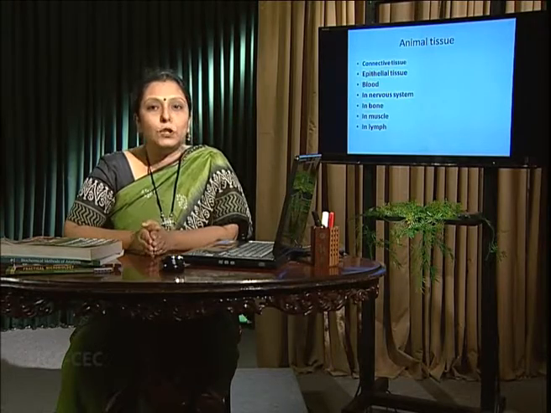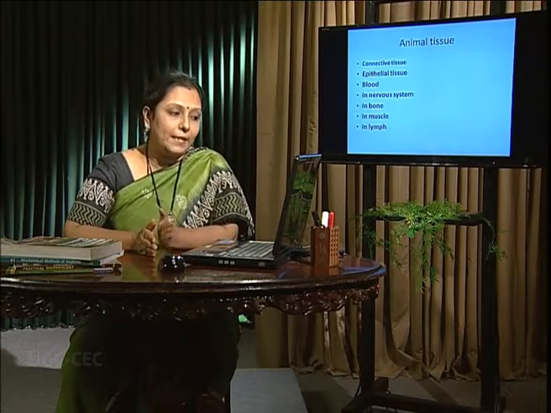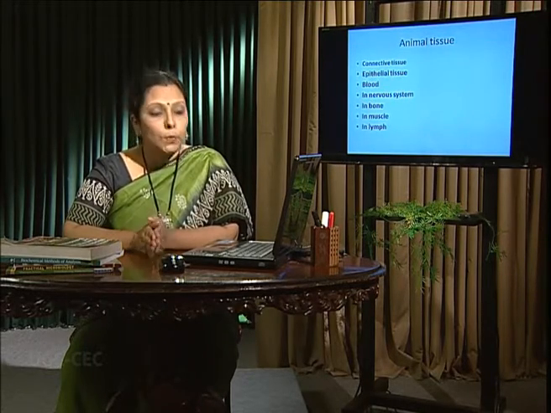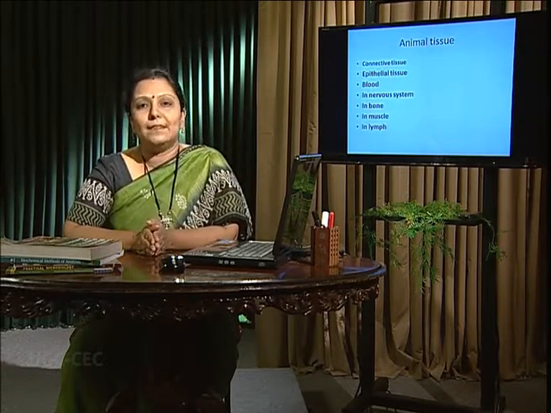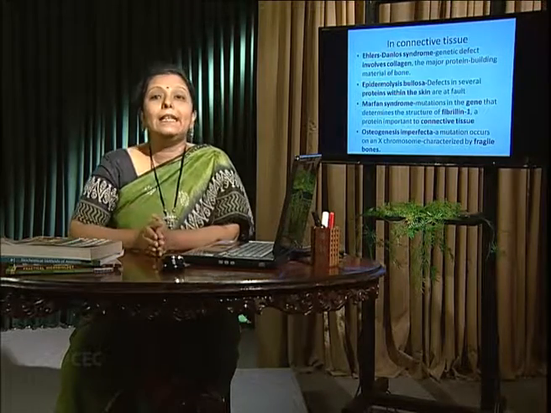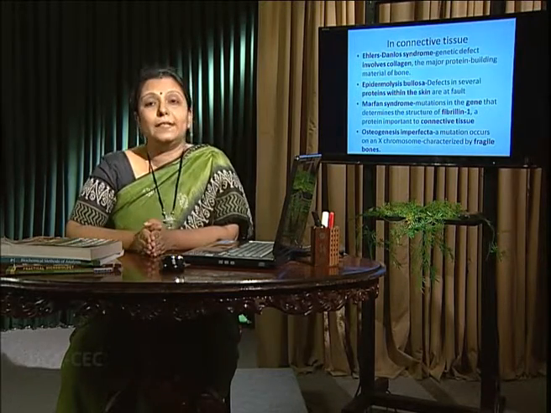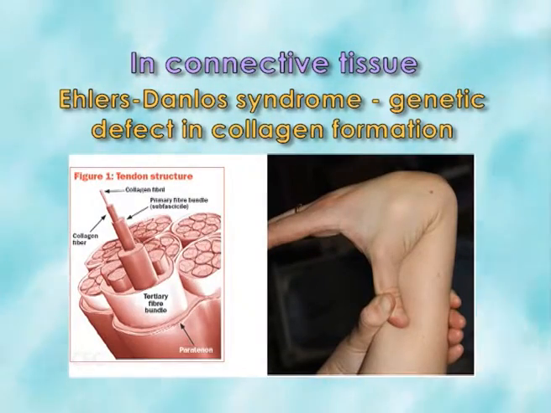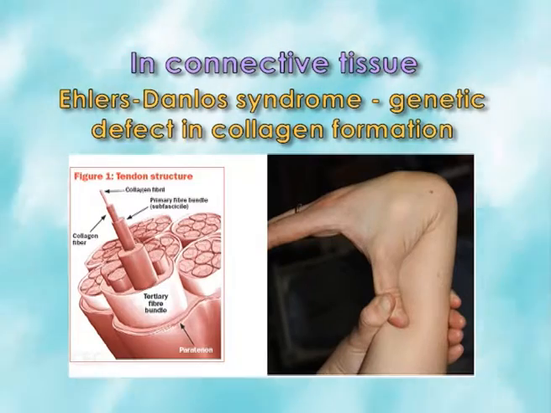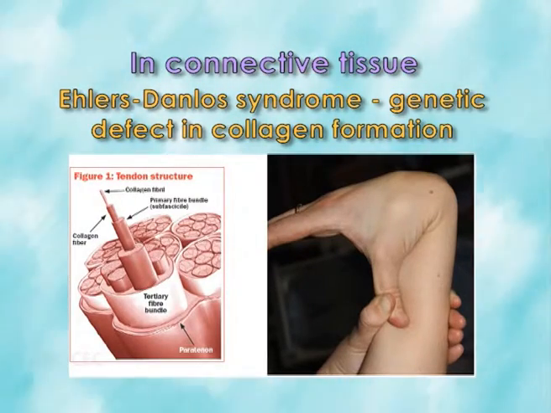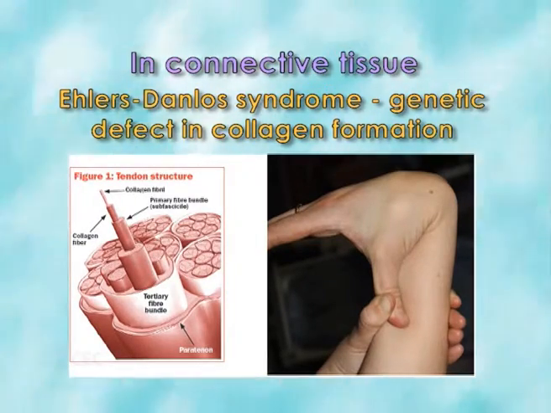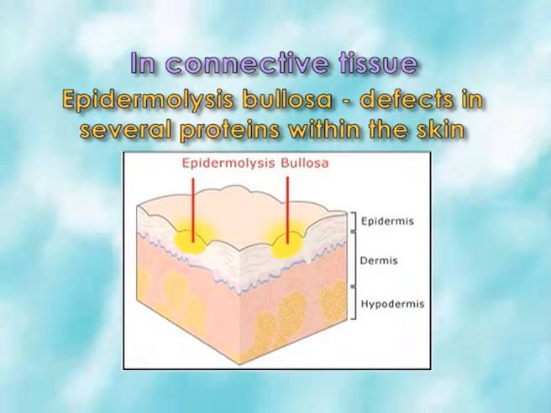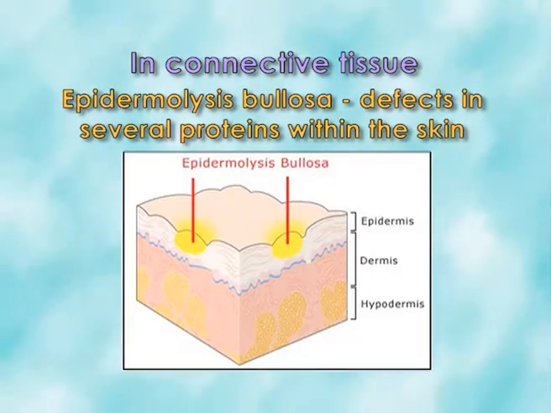In animal tissue, I will talk about connective tissue, epithelial tissue, blood, nervous system, lymph, muscular system, and bone. In connective tissues, there are several diseases related to mutation. First, Ehlers-Danlos syndrome is a disorder of connective tissue and is also related to bone formation. Epidermolysis bullosa is related to mutations affecting the skin.